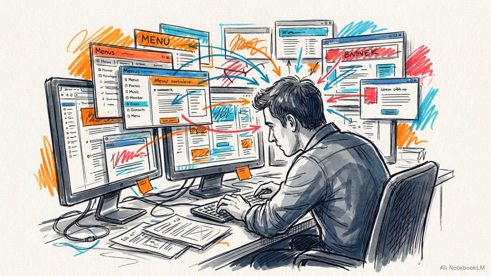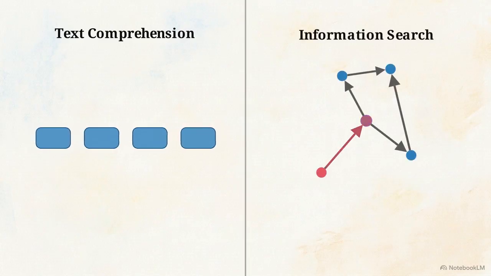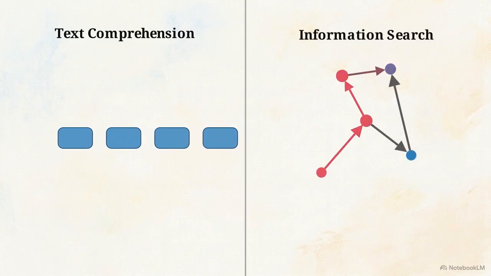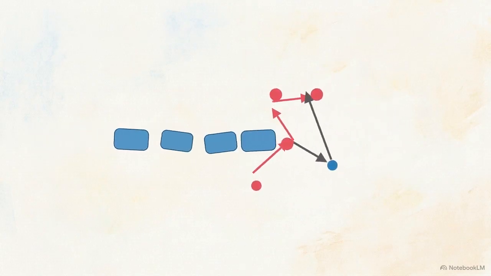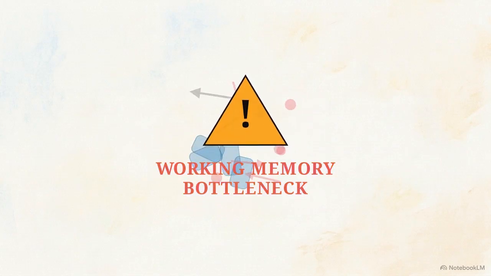While the general rules of language processing still apply to digital text, the screen introduces a new set of competing mental demands. On the left is text comprehension, the continuous process of parsing syntax. On the right is information search, a distinct process evaluating spatial paths. Forcing these competing engines to run concurrently causes a crash, creating a bottleneck in working memory.